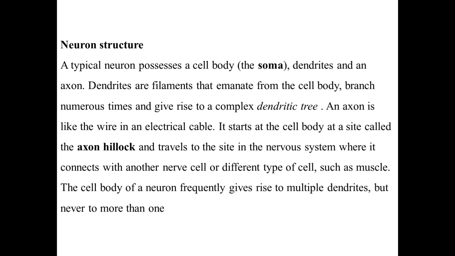And then we come to the axon. It's like the wire in an electrical cable. If you observe an electrical cable, it will look like a wire in an electrical cable. It starts at the cell body at the site called the axon hillock and travels to the site in the nervous system where it connects with another nerve cell or a different type of cell such as muscle. The cell body of the neuron frequently gives rise to multiple dendrites but never to more than one axon.